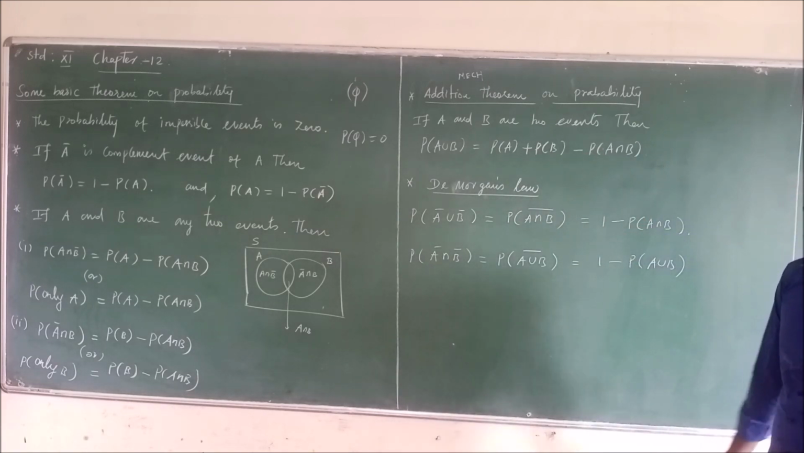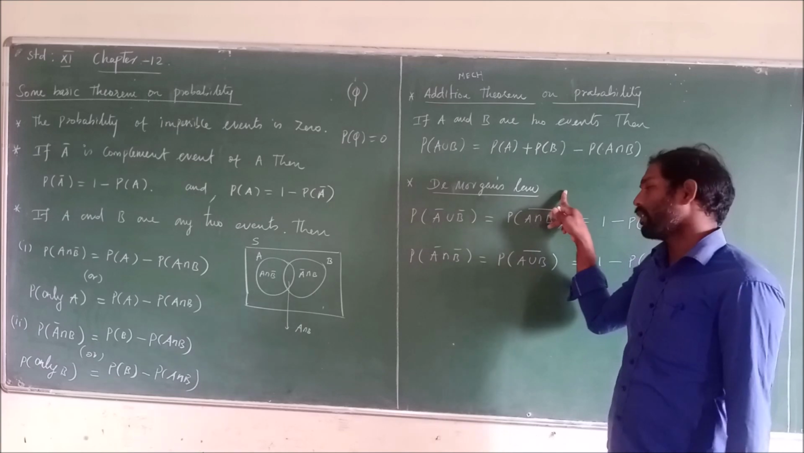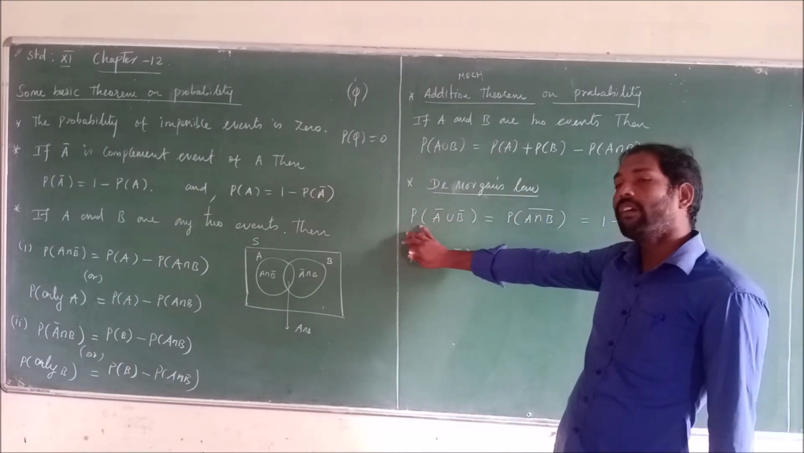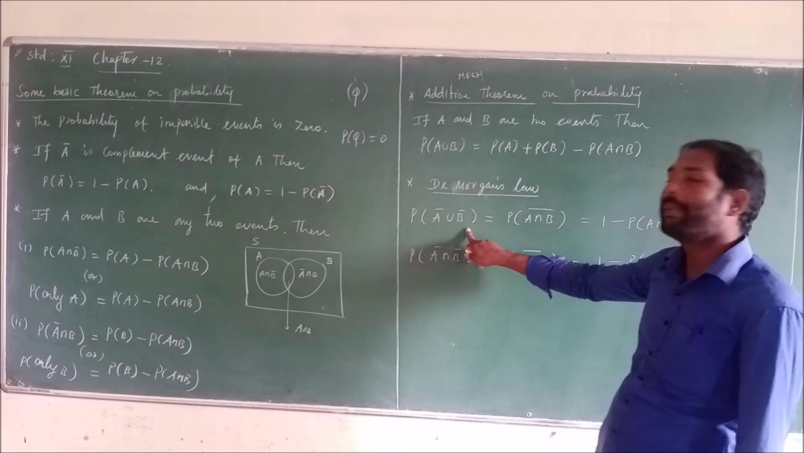Then the last theorem is De Morgan's law. So what is De Morgan's law? The property of A bar union B bar.